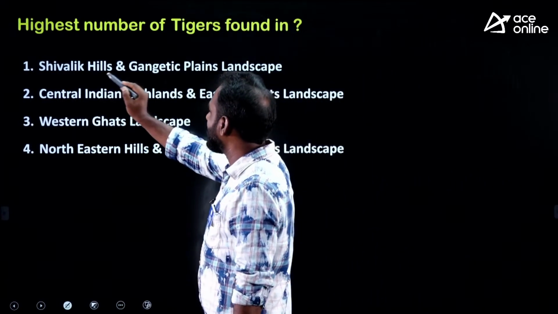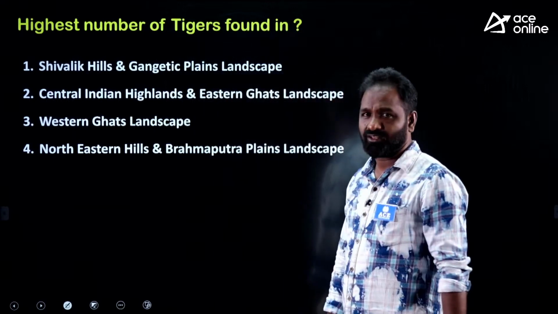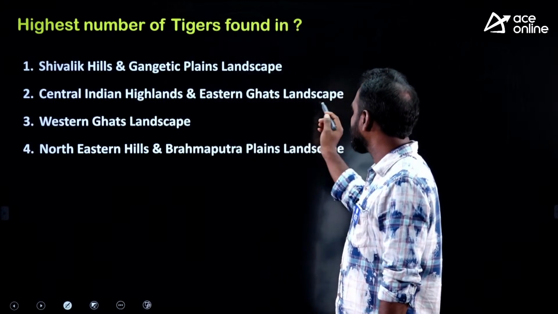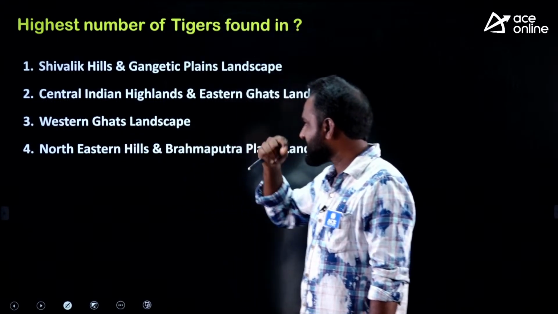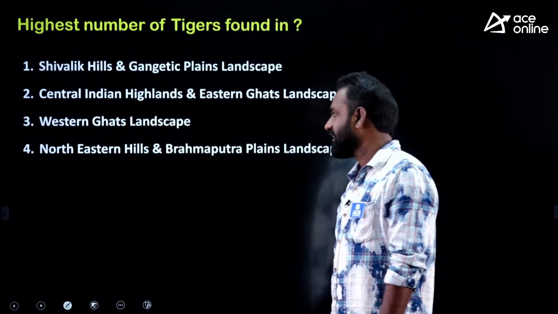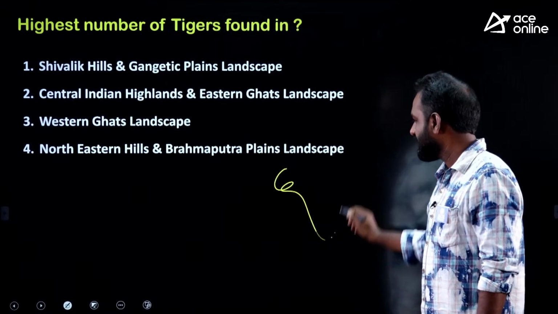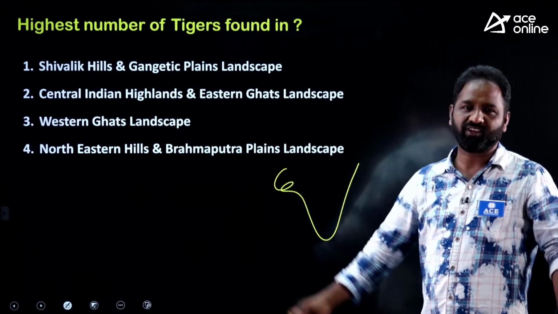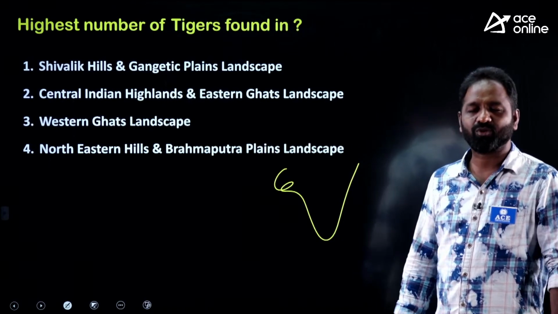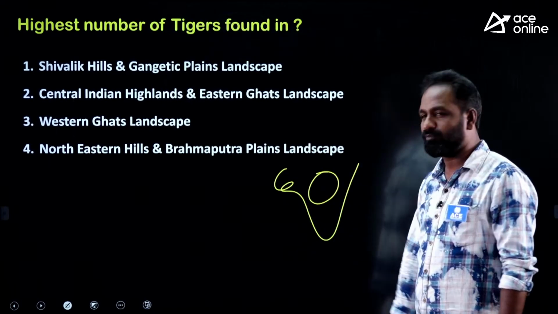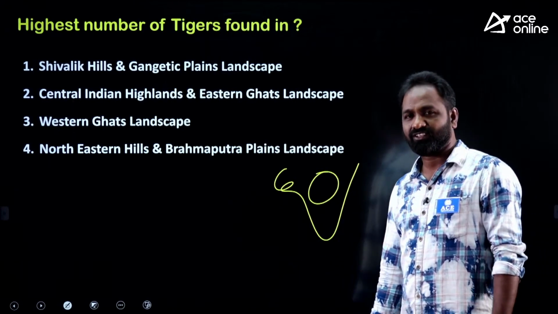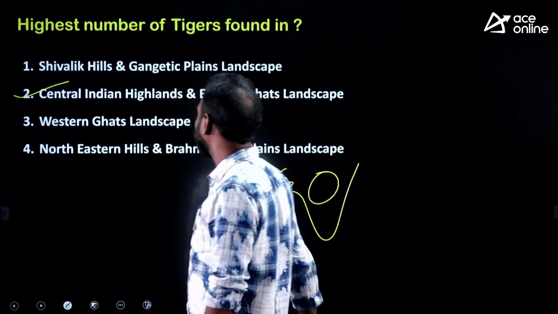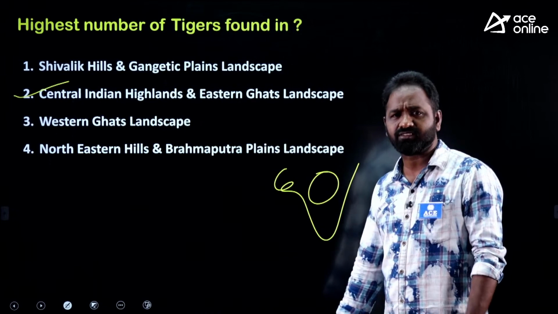The first option, Shivalik Hills and Gangetic Plains landscape. Second, Central Indian Highlands and Eastern Ghats landscape. Third, Western Ghats landscape. And fourth, Northeastern Hills and Brahmaputra Plains. Now you tell me, in which region of India can you see the highest number of tigers? Anyone with common sense can guess, because you find the most tigers in Madhya Pradesh, Uttar Pradesh, Karnataka area. So obviously the answer can be Central Indian Highlands and Eastern Ghats. Yes, this is the right answer.